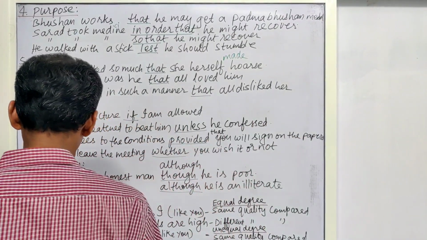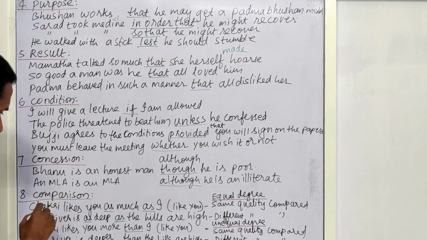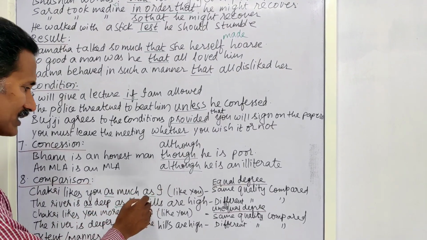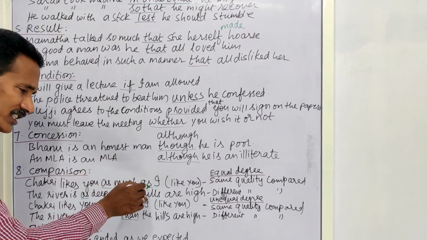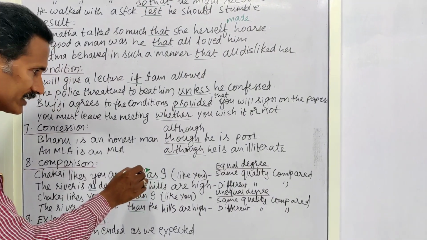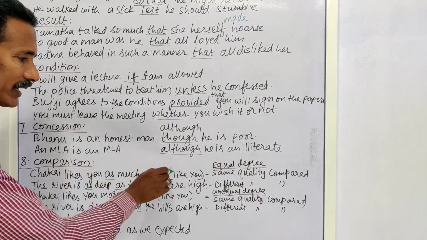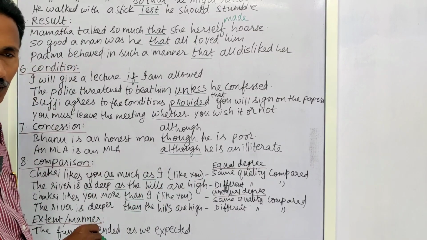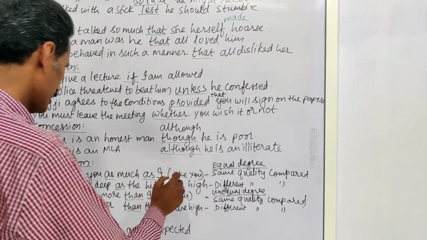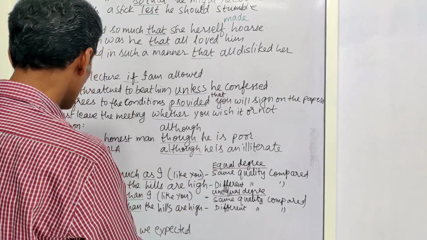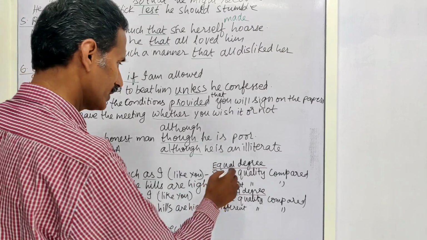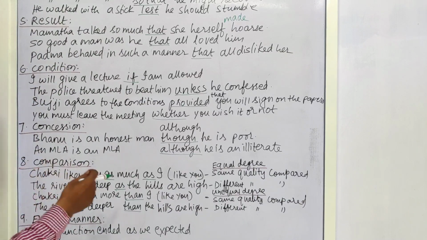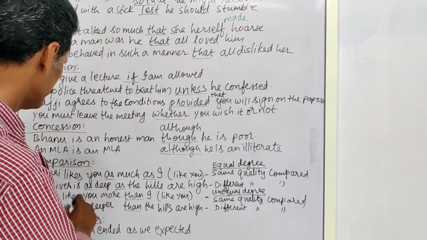Okay. Next one, comparison. You can find here comparison. Chakri likes you as much as I. Even if I stop with this I, it indicates that the verb form likes follows it. That means Chakri likes you as much as I like you. Here we can understand that this is comparison of equal degree or same quality. That means I like you and Chakri also likes you.